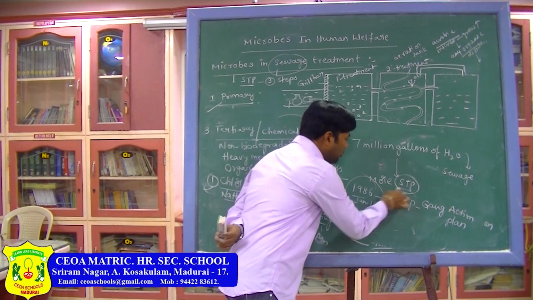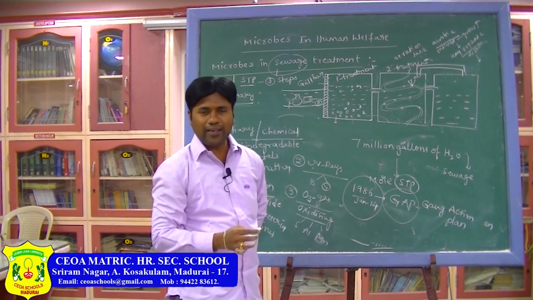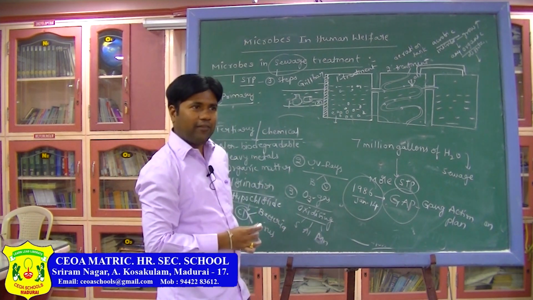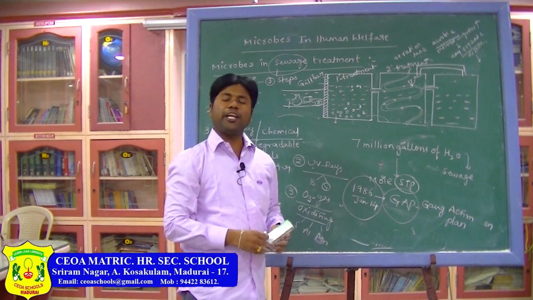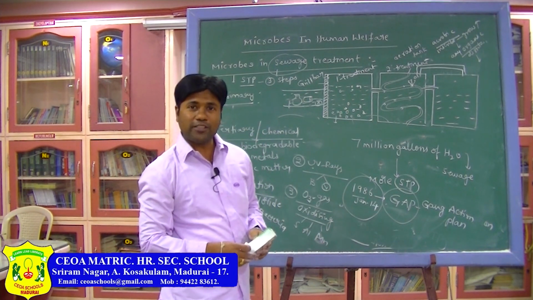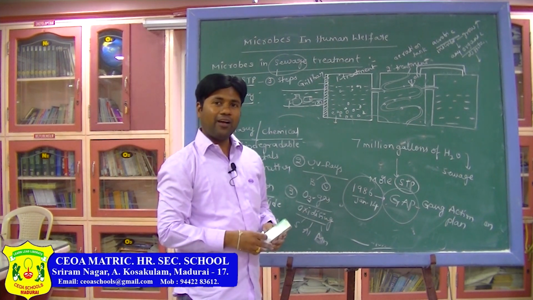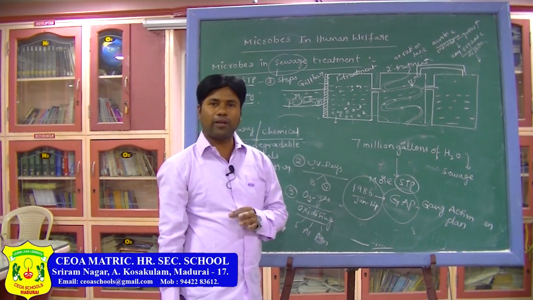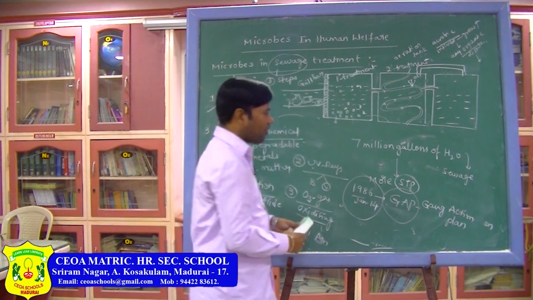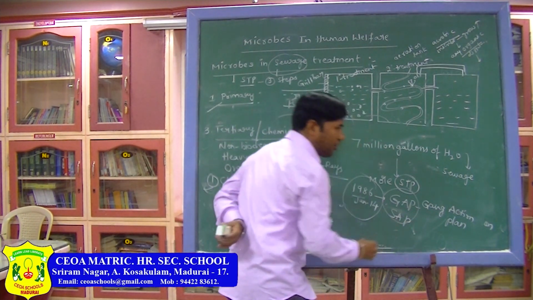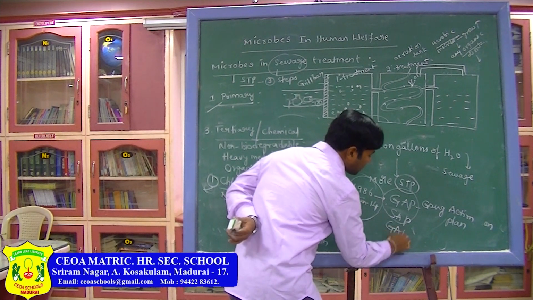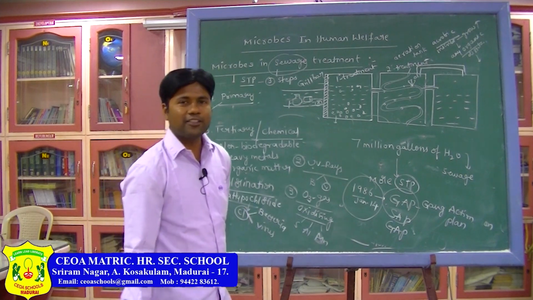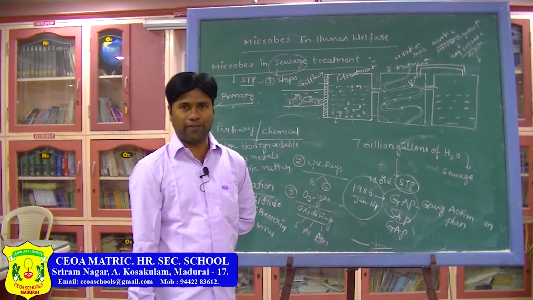In this plan, what do they do usually? Whatever pollutants are there, that has to be eradicated. Even it must not create any problem for the living beings present in the Ganga river. In such a way they have to take precautions to remove the pollutants in the Ganga Action Plan. Based on that, Sutlej Action Plan, Sutlej is one of the rivers, Gomati Action Plan, okay, like that different action plans were proposed by the government of India to remove pollutants from the rivers.